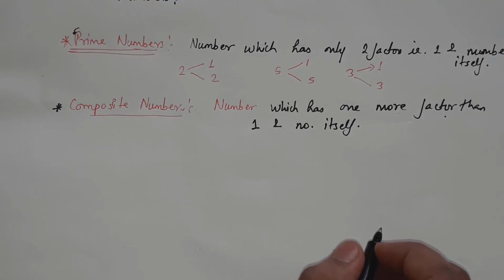So any number which has more than two factors, we can say.